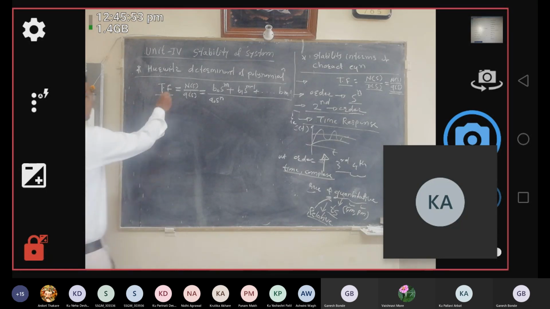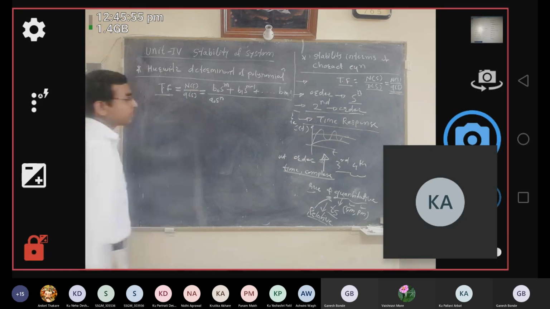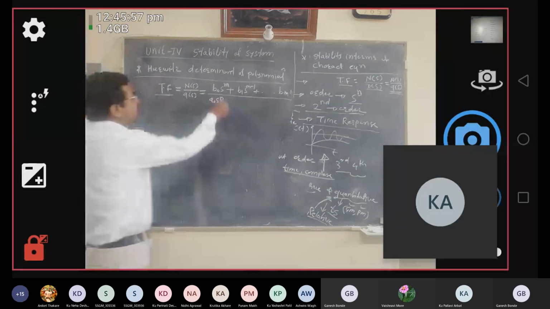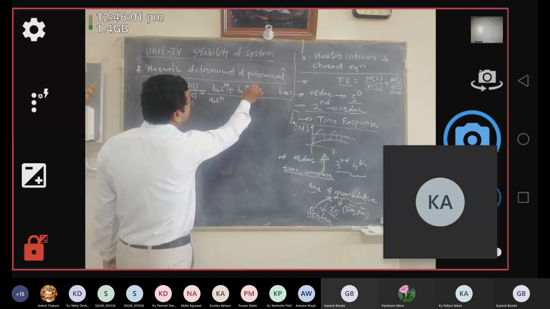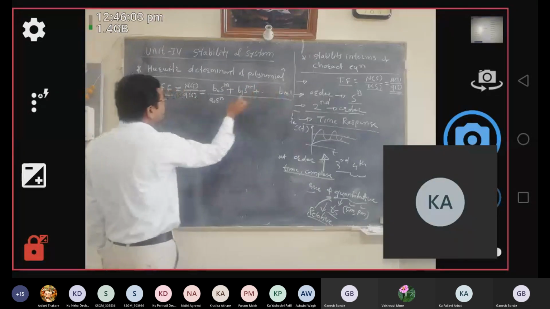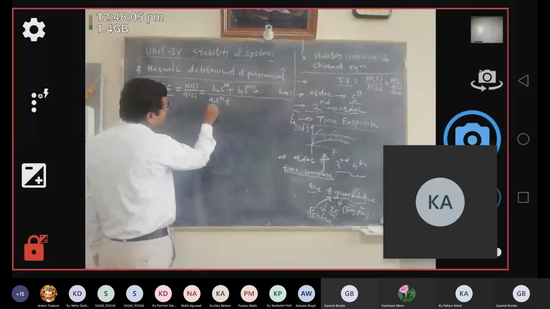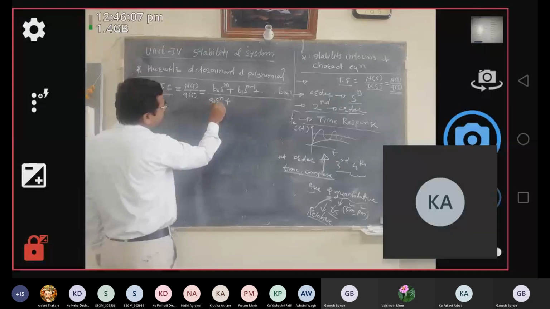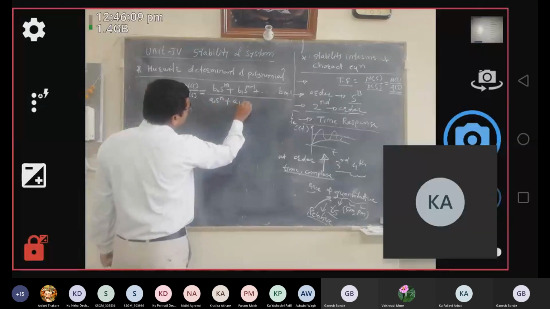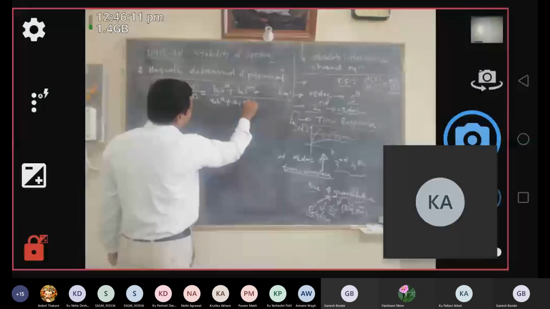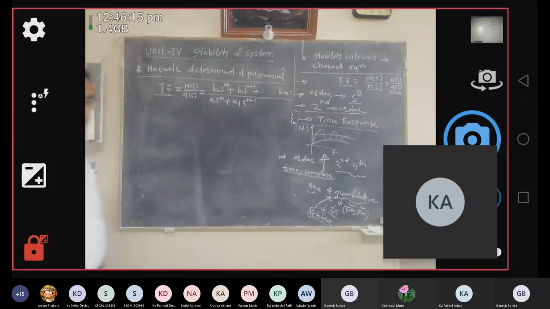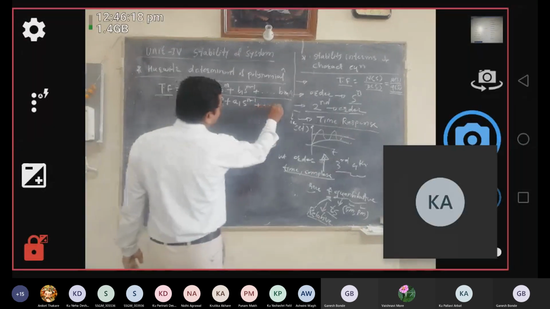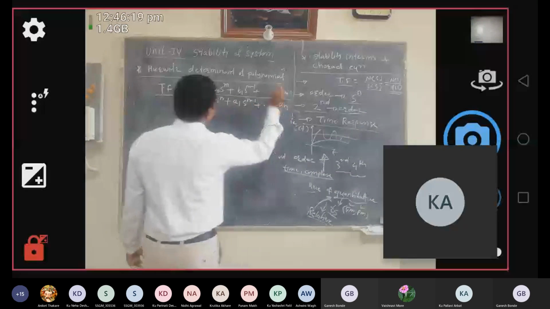So let's say the transfer function of any system is the ratio of n of s upon q of s, represented by b0 s raised to power m plus b1 s raised to power m minus 1 plus up to bm. Similarly, the characteristic equation q of s is a0 s raised to power n plus a1 s raised to power n minus 1 plus up to an.